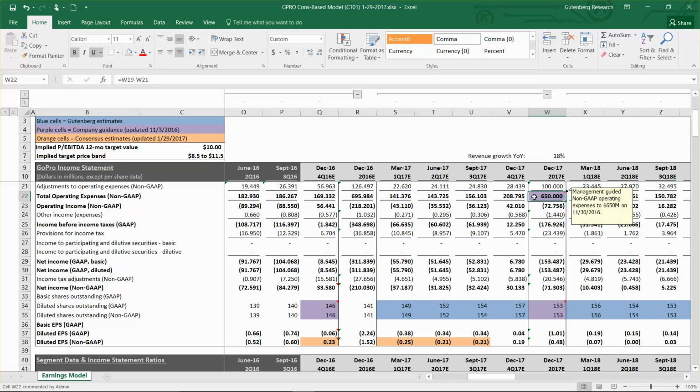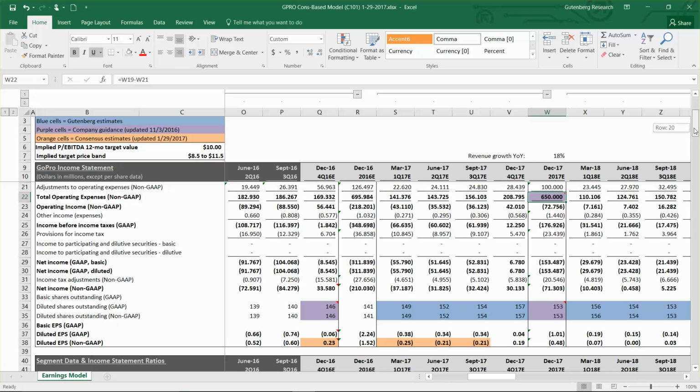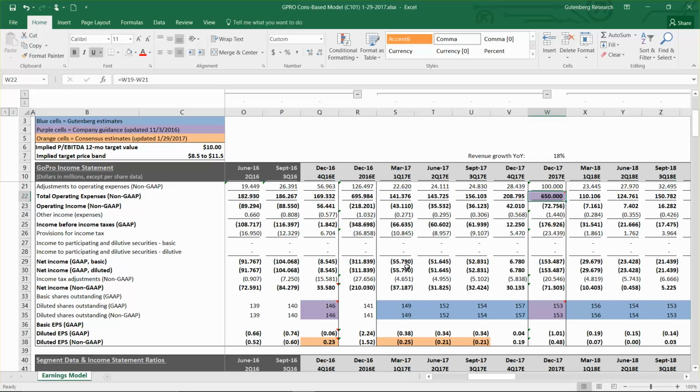Let me scroll up here. So you can see it's in line with management's estimates at 650. And since we value the company based on non-GAAP adjusted EBITDA, this is the metric that matters here. And from there, I just wanted to make sure that I was able to calibrate to meet the consensus estimates for the next 12 months. And you can see that I was, in fact, able to get back to management's total operating expense estimate, as well as the EPS estimate for the consensus.